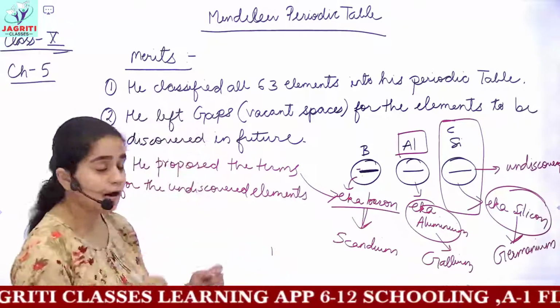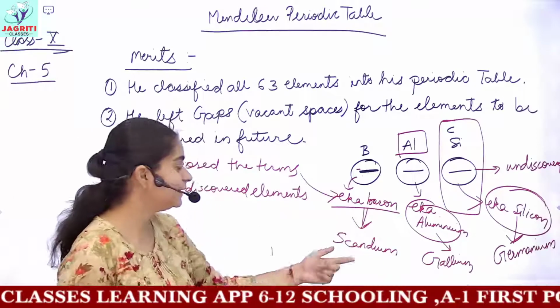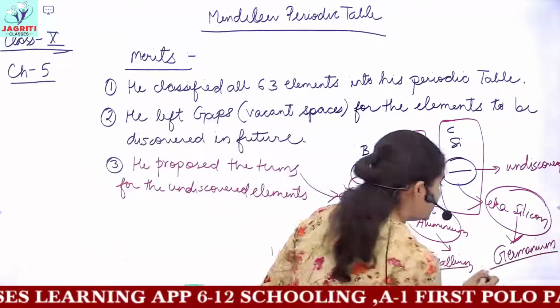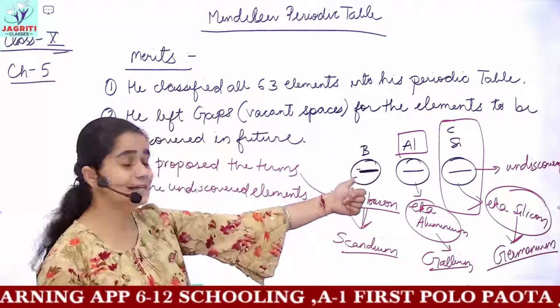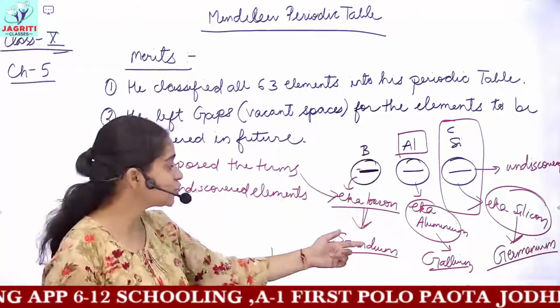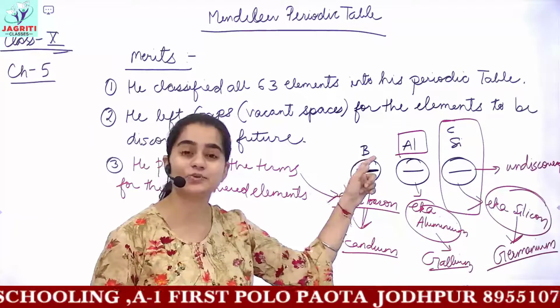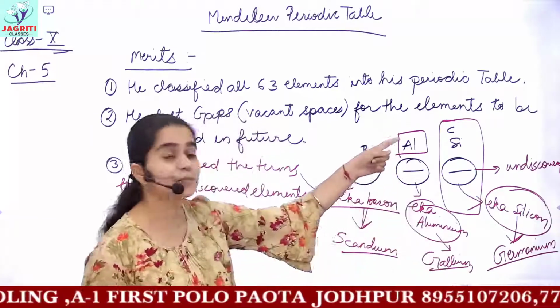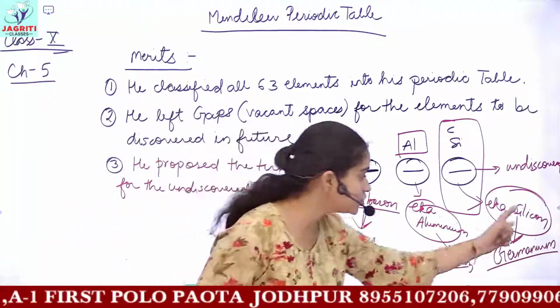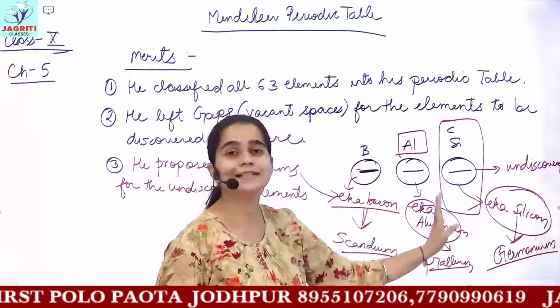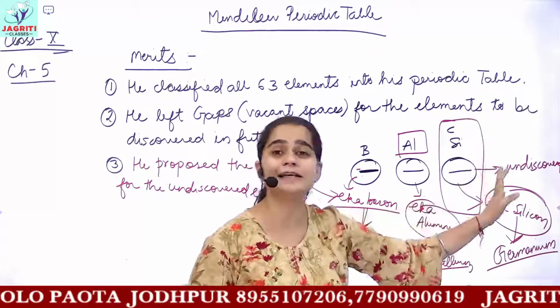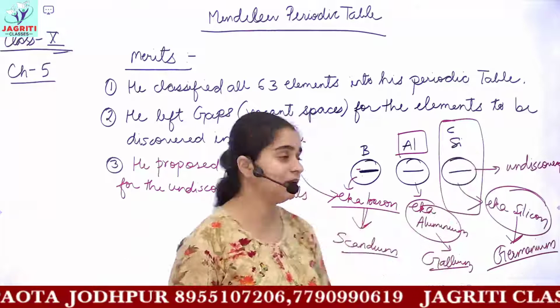And now we have these discovered elements, scandium, gallium and germanium, which can be included in his periodic table, and they show properties accordingly. Scandium shows similar properties to boron, gallium has similar properties to aluminium, and germanium has similar properties to the carbon group. Carbon, silicon show similar properties with germanium.